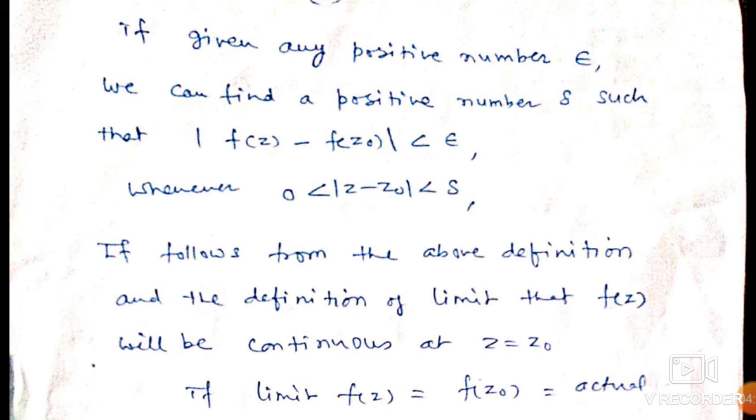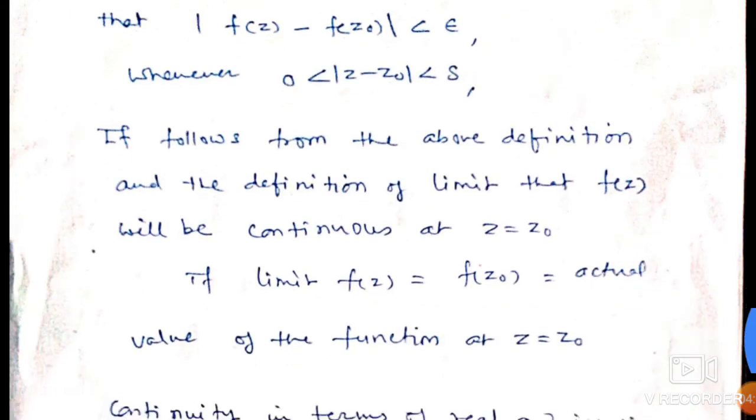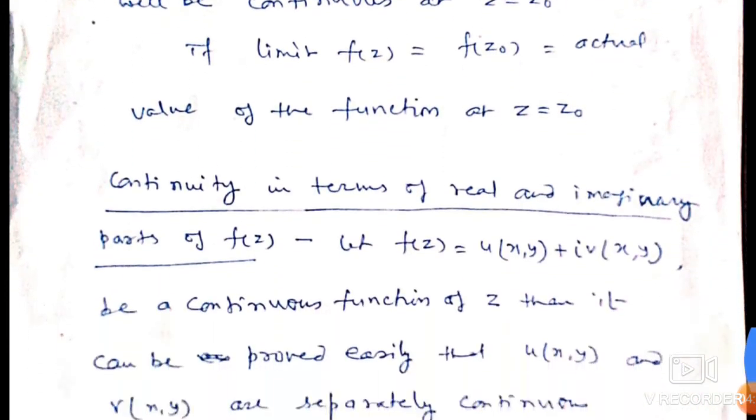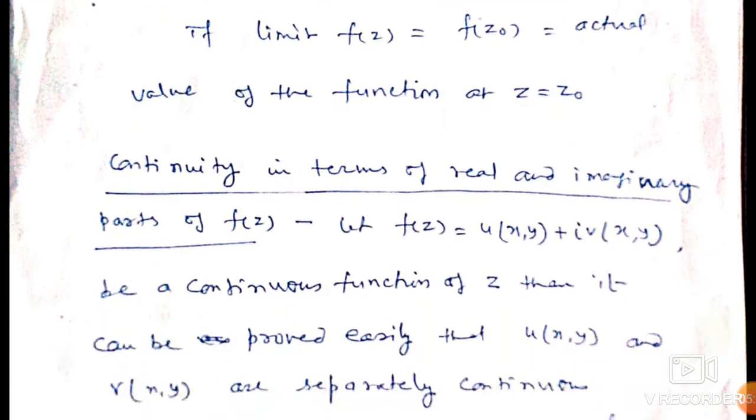It follows from the above definition and the definition of limit that f of z will be continuous at z equal to z0 if limit f of z equal to f of z0, which is equal to the actual value of the function at z equal to z0.